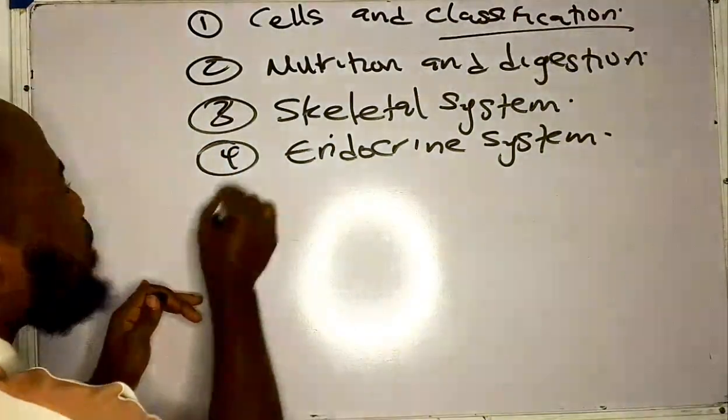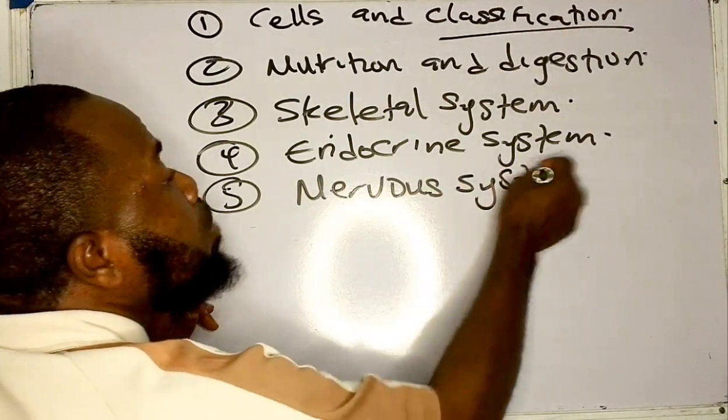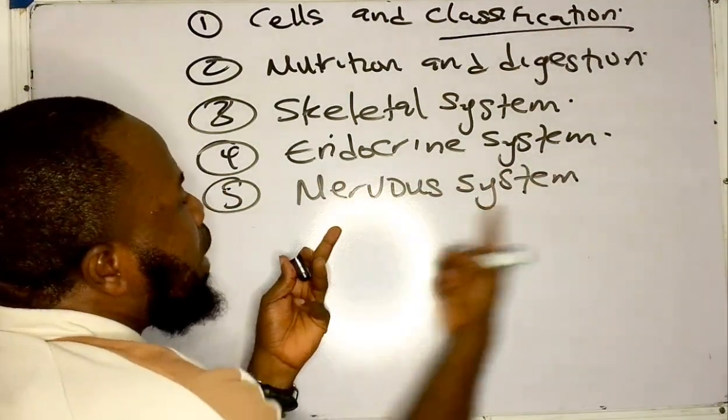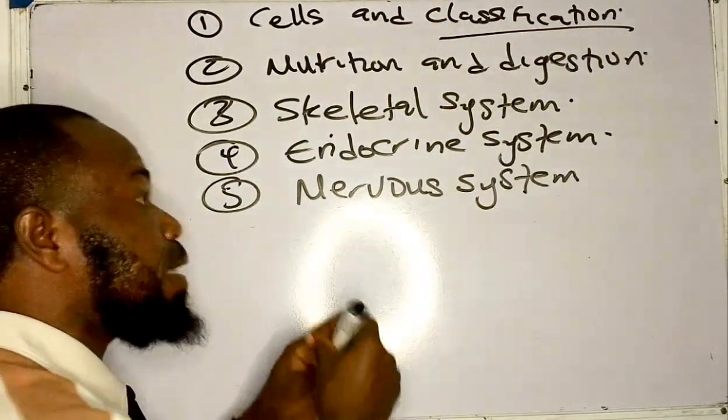Now, number five topic, nervous system. Here you look at the brain. You look at the neurons. You look at the functions of the different parts of the brain. Here you take time to go through them.